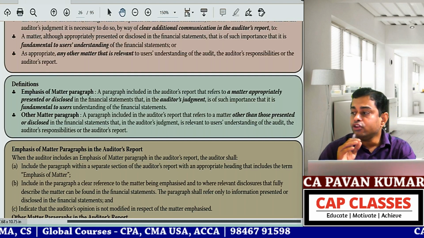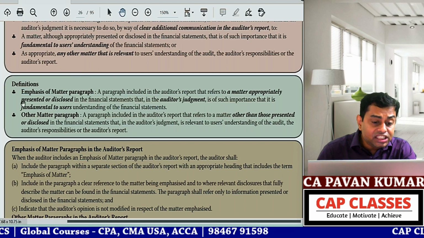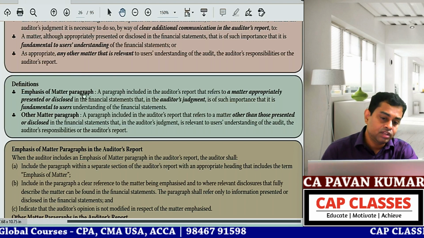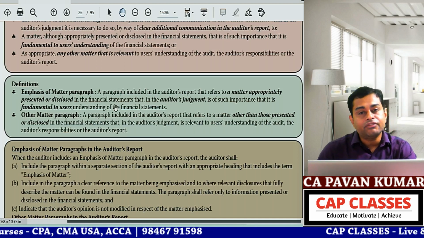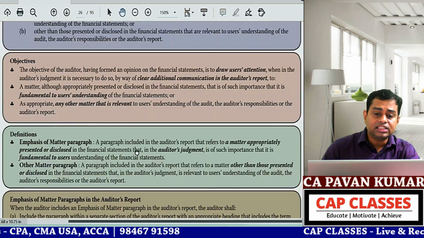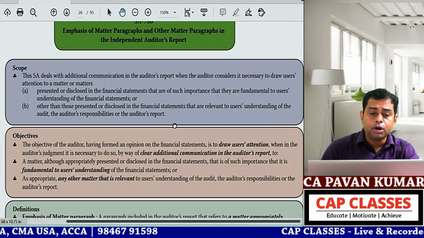So guys, I gave you time to read this emphasis of matter paragraph, and I asked you what are the keywords you have identified. Now let us see. Put the heading in your notebook.